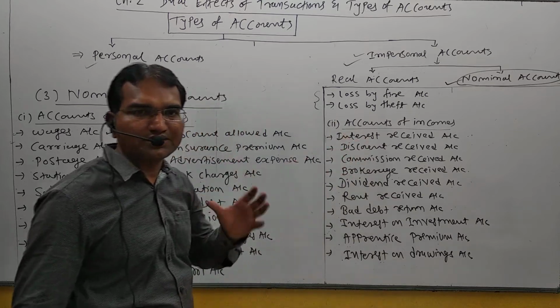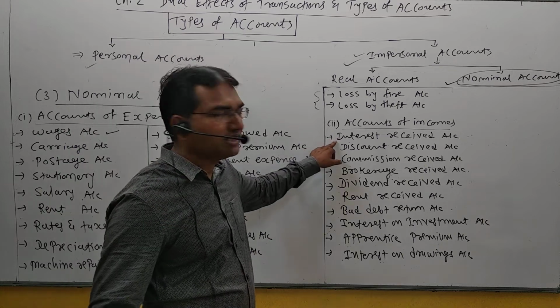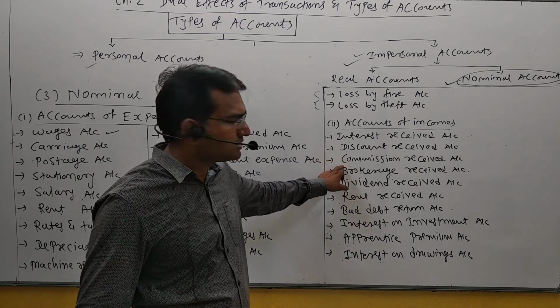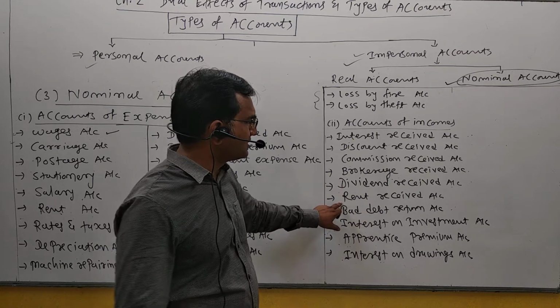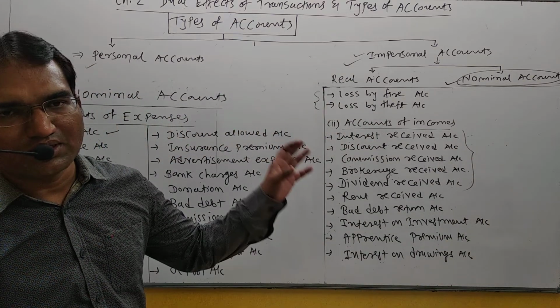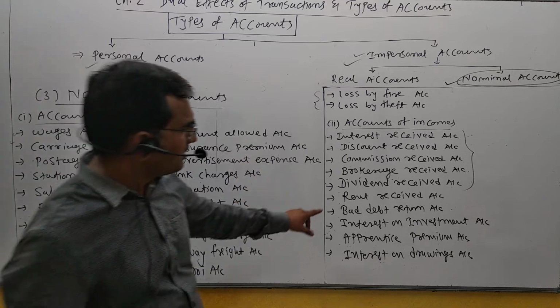Businessmen earn some income every day or regularly. Such income includes interest received, discount received, commission received, brokerage received, dividend received, rent received. So you can see that one common word is used in case of income, the word received. So they are incomes, nominal accounts.